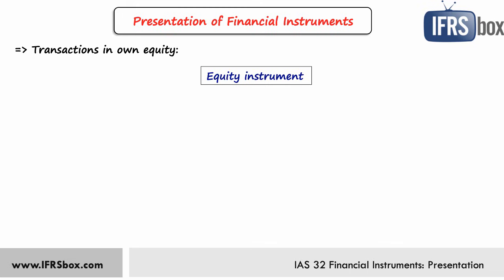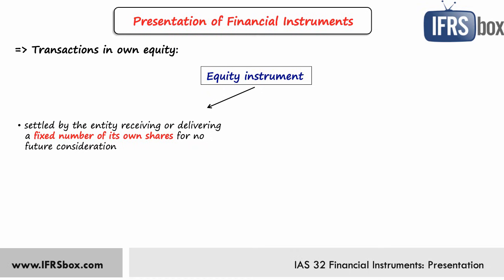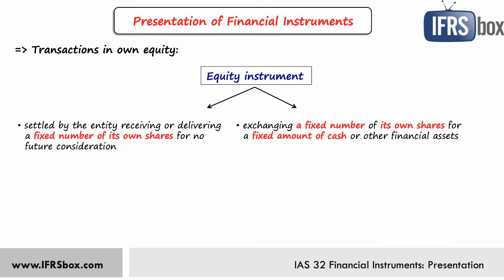So based on the definitions of other financial instruments, the equity instrument is either the contract that will be settled by the entity receiving or delivering a fixed number of its own shares for no future consideration, or exchanging a fixed number of its own shares for a fixed amount of cash or other financial assets. And very important thing here is own shares and fixed amount.